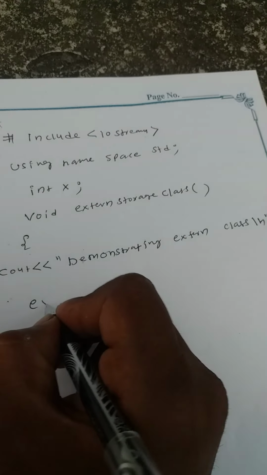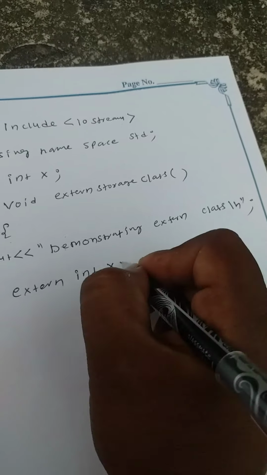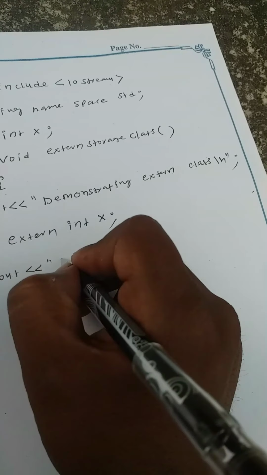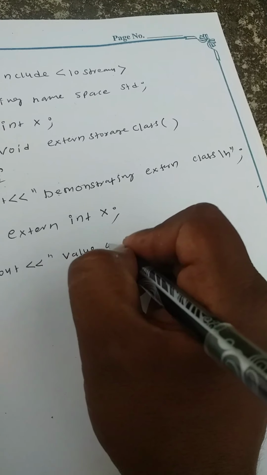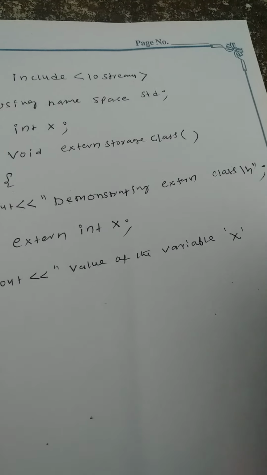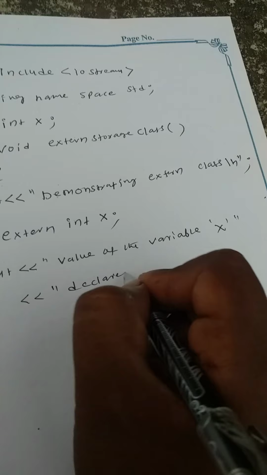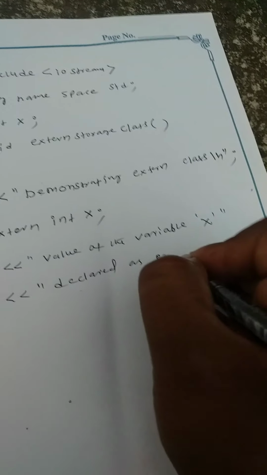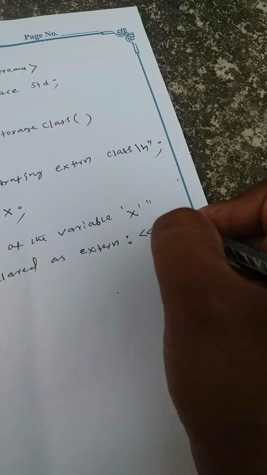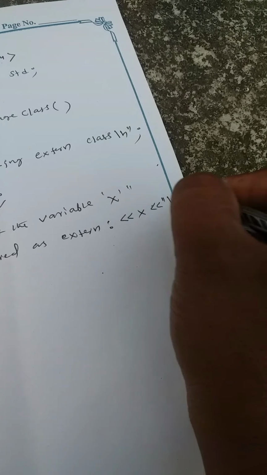Now let me declare the extern keyword with the data type, extern int x. Now take another output: value of the variable x declared as external, then x, and backslash n backslash n.